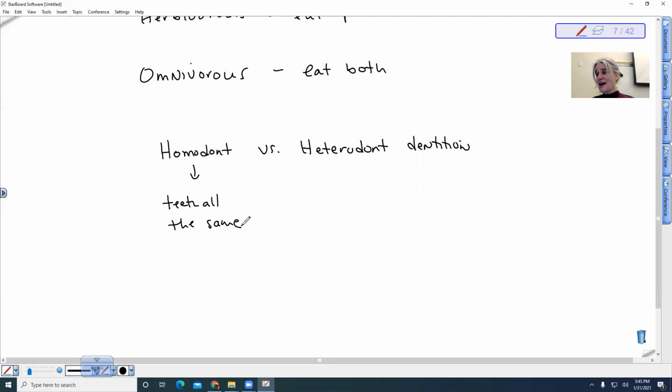And what their teeth are designed for is catching prey. It's like biting, right? It's not chewing. When you look at a snake, they just open their jaw wide enough. They catch their prey. They have maybe one special tooth, which is a venomous fang, right? But they then just swallow the whole organism whole. And it might take them a long time to actually digest that organism that they just swallowed whole. So that is very different than heterodont, where you have specialization. So you have specialized teeth. So we, for example, have specialized teeth.